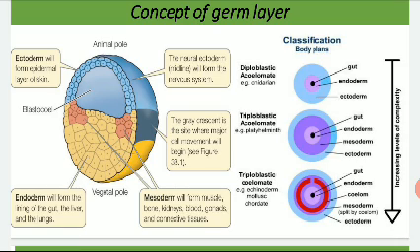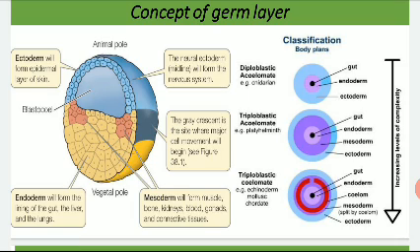Let's see, in the ectoderm the skin is formed, in the endoderm the gut, liver and the lung, and in the mesoderm muscles, bones, kidney, blood, gonads and all the connective tissues. These three layers are collectively known as germ layers.